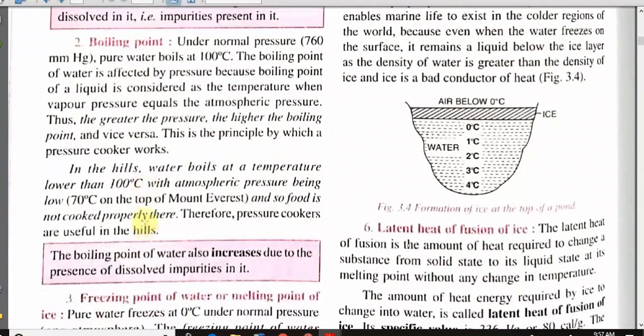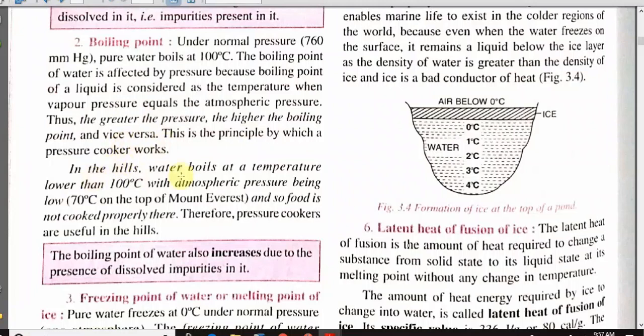Normally, water boils at 100 degrees C. Normally means at 760 millimeter of mercury pressure. The boiling point of water is affected by pressure, because boiling point of a liquid is considered at the temperature when vapor pressure equals the atmospheric pressure. Hence, if you increase the pressure, its boiling point will also increase, and if you decrease the pressure, its boiling point will also decrease. On this principle, pressure cooker works.